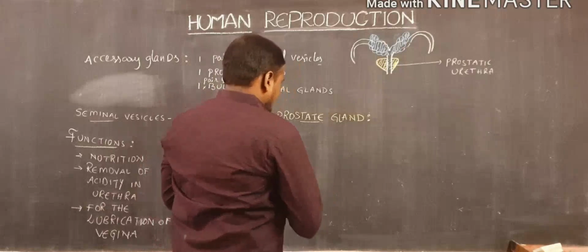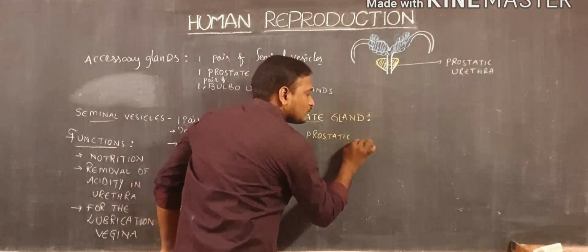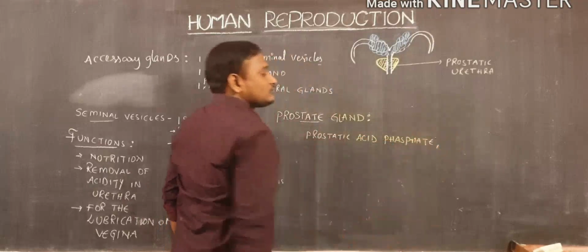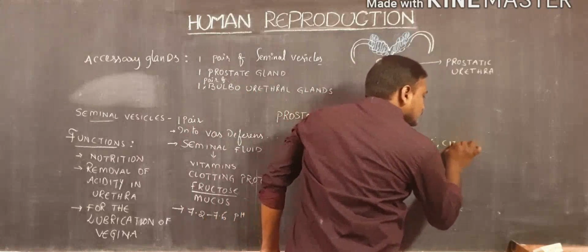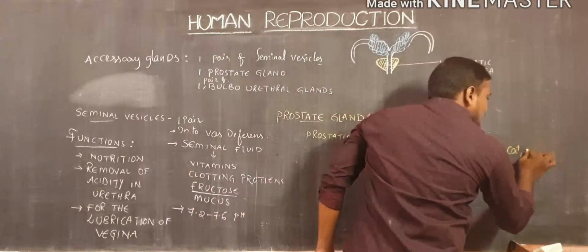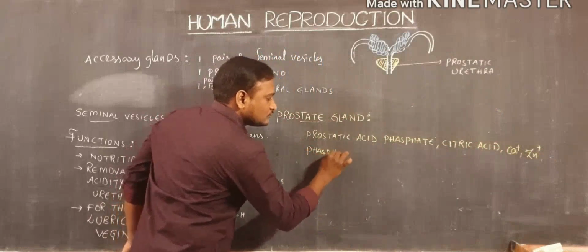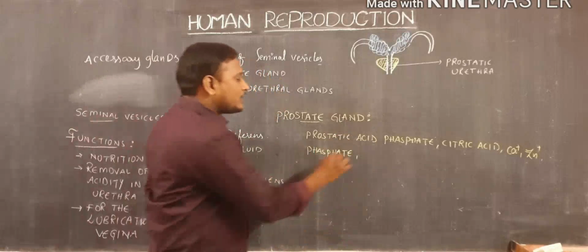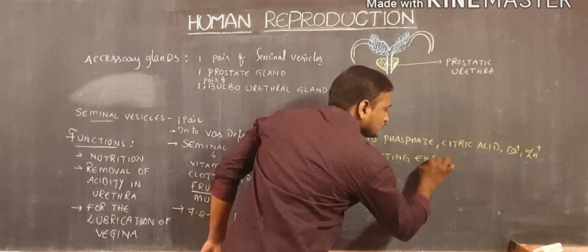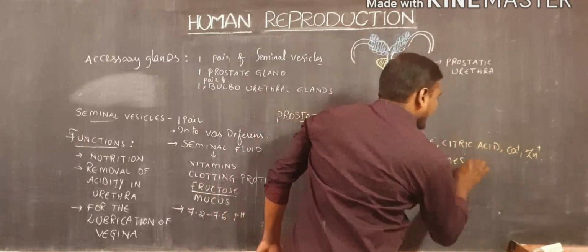The first one is prostatic acid phosphate, then citric acid, calcium ions, zinc ions, phosphate, next clotting enzymes, and profibrinolysin.